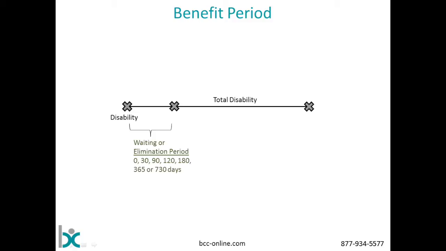Once they're able to go back to work, they no longer need disability benefits. So they would collect disability benefits up to the benefit period outlined in their policy, BP or benefit period. And benefit periods for individual disability insurance might be 2 years. We might have 5 years. Age 65 is a fairly expensive option, but fairly commonly used. You'll even find some policies that give the opportunity to acquire a lifetime benefit.